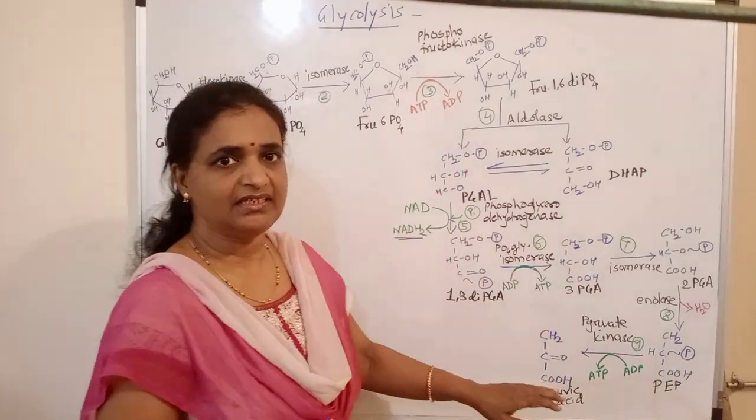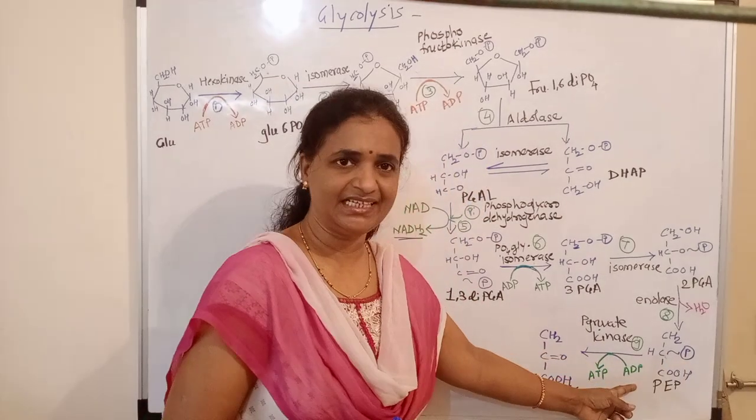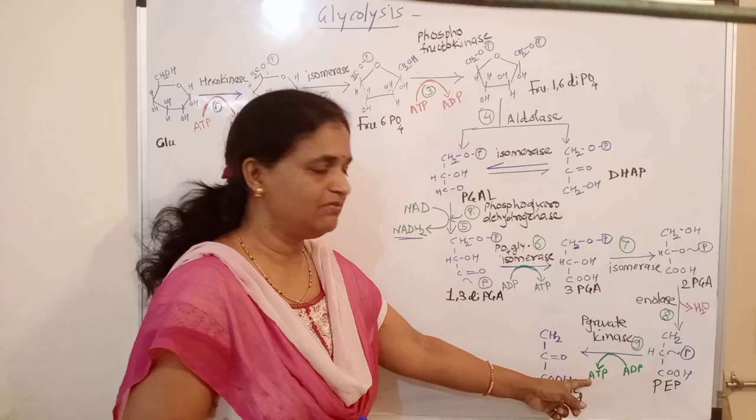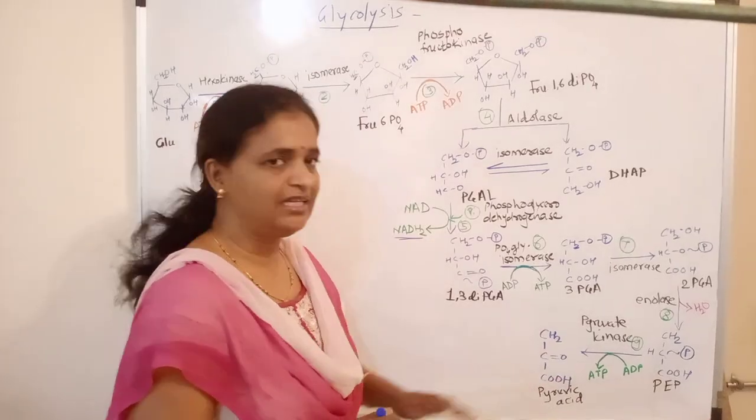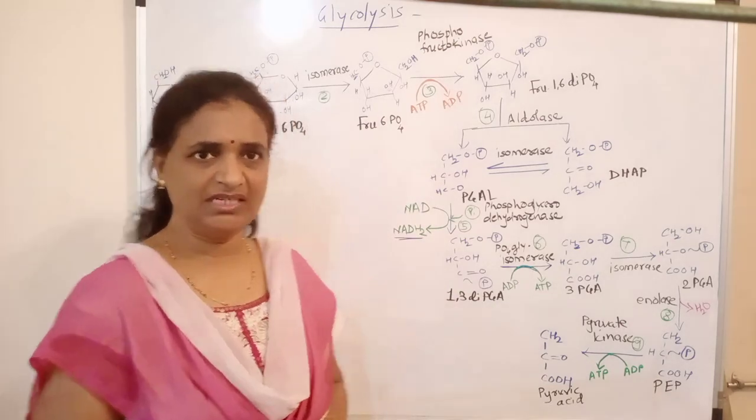This phosphoenol pyruvic acid undergoes phosphorylation. There is removal of this phosphate. It was again accepted by ADP. ADP is converted to the ATP and the final product formed is pyruvic acid. So these are the 9 different steps of the glycolysis.